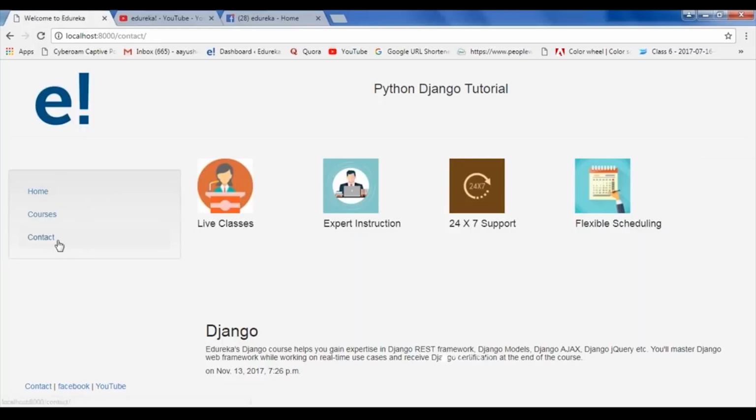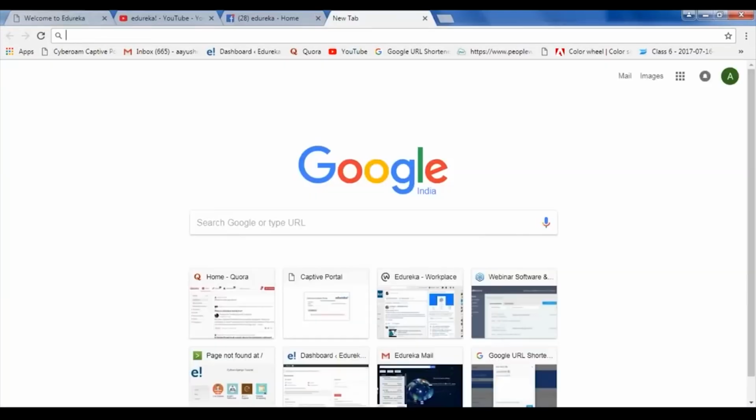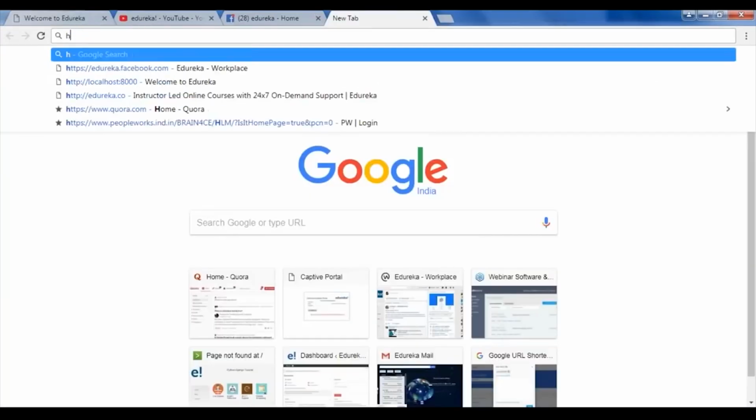Last, we have contact. So in contact, I have just displayed the view which says contact in support at edureka.co, which basically gives 24/7 support. So this is how my website looks like. Now in the courses tab, I just have two objects. So let me go to admin page and let's add few more courses.